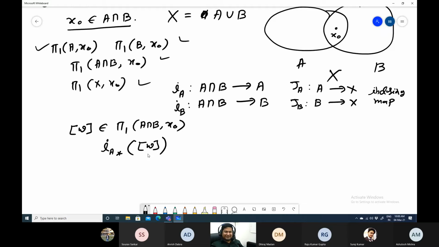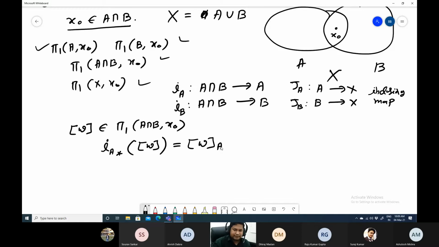It is also just a notation. It will be the class of w in pi1(A), but that class will be changed, right?